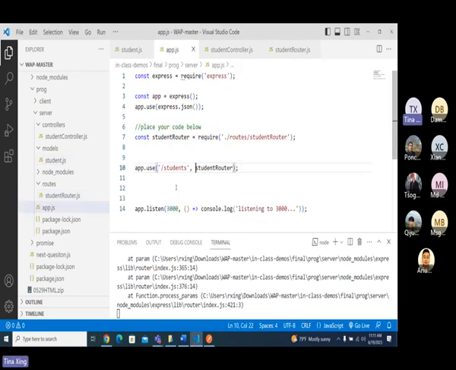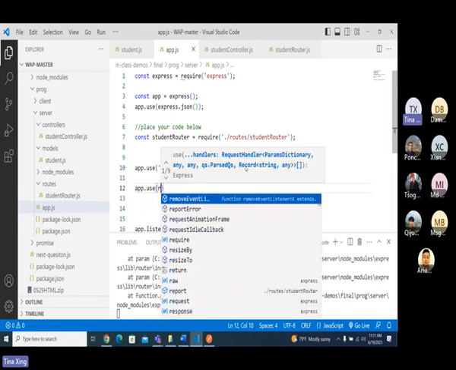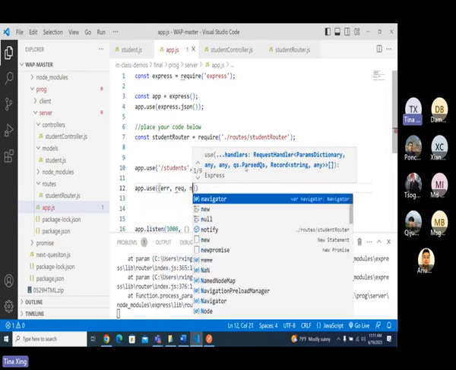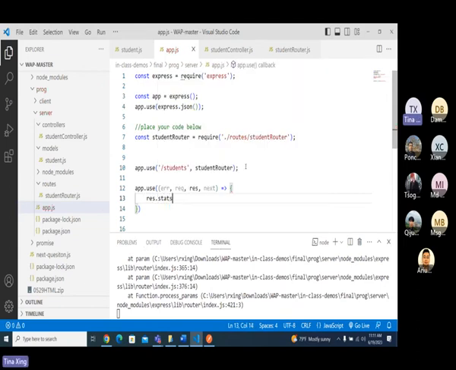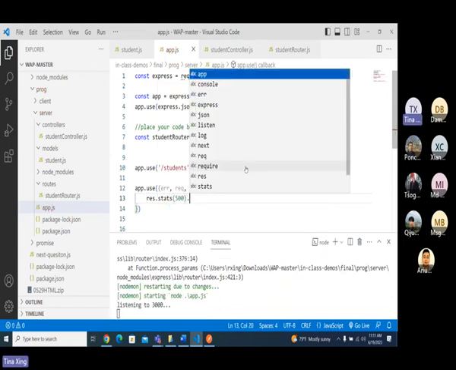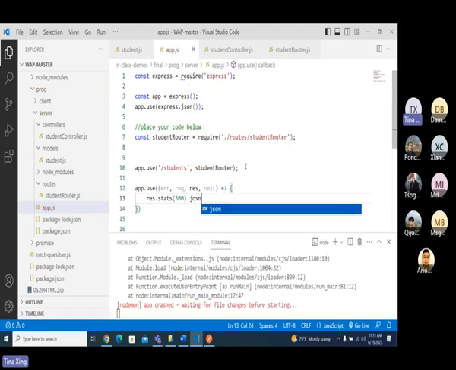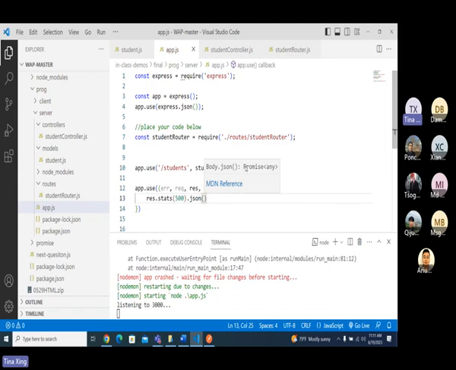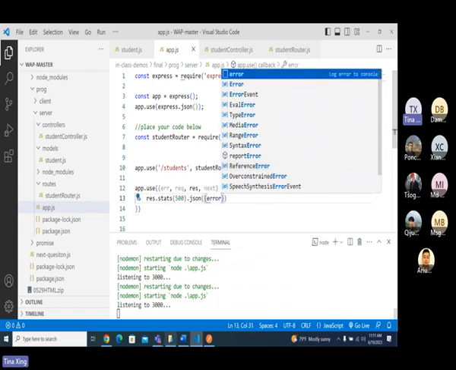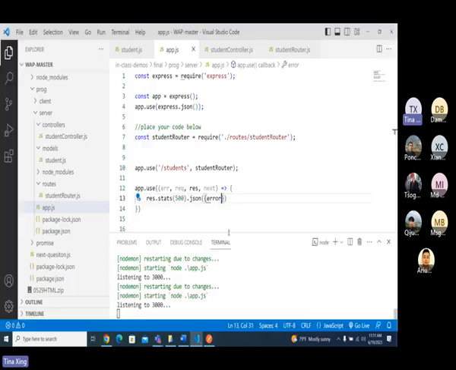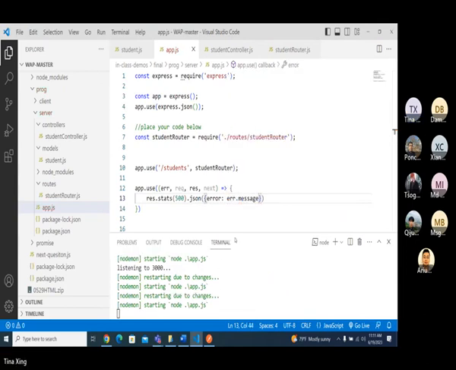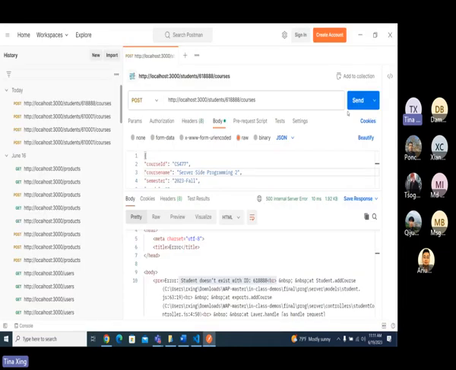You have to have your app.use with err, request, response, next, and have res.status 500 dot JSON, okay, JSON and have done error. They say error, right? This one is error, okay. So you put an error here, and then err dot message, MSG or message. Message. Thank you. So let's try here.